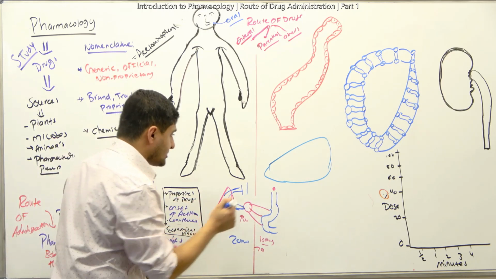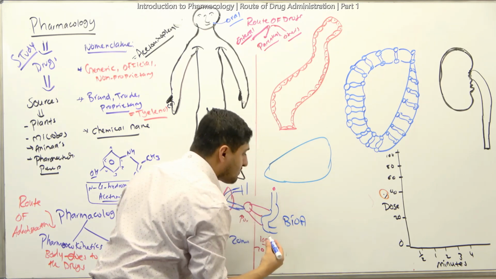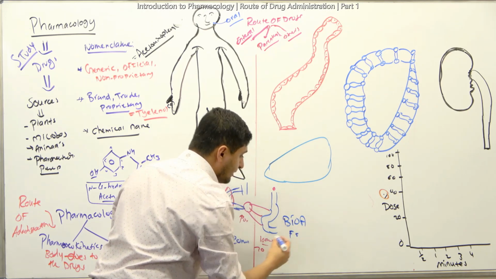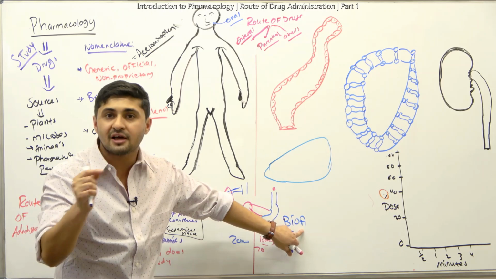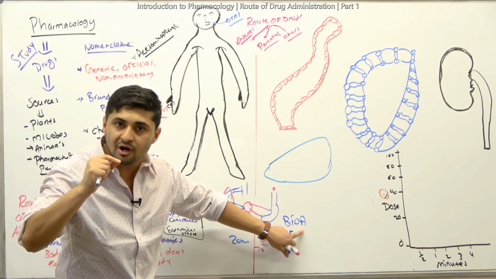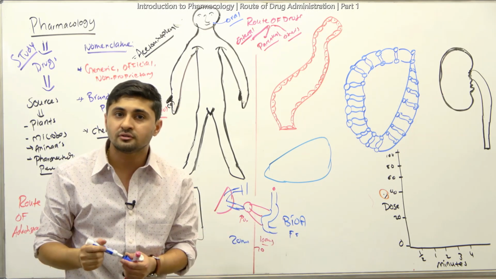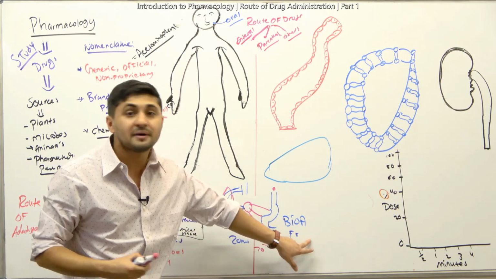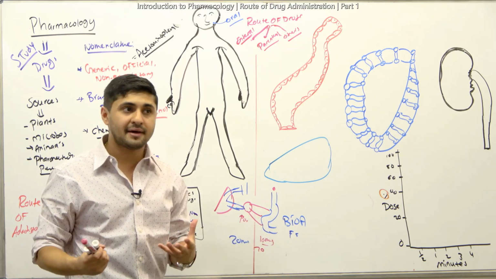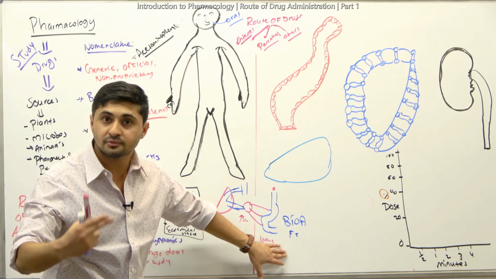All right, let's write it down here. What is that called? The bioavailability. Usually bioavailability is referred to by the letter F, which basically means the availability, the life of the drug. The fraction of the drug that reaches the systemic circulation is what's called your bioavailability. Sometimes they may ask you to calculate this as well. We'll go into more detail about this too, but I'm just letting you know.